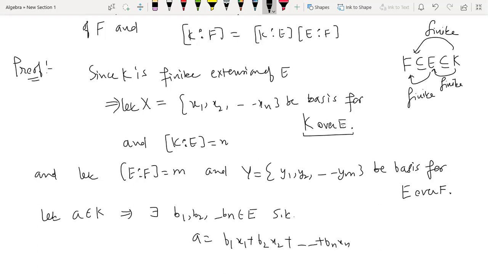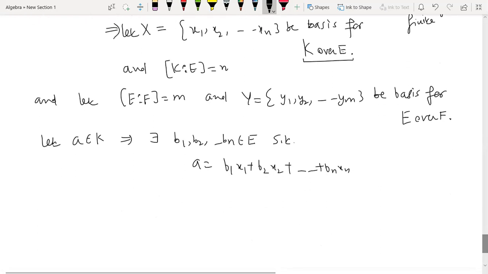Now since we have a basis of K, every element of K can be written as a linear combination of the basis elements, right? So we have written a linear combination of the basis elements x1, x2, ..., xn, where the scalars used in the linear combination, b1, b2, ..., bn, will be coming from E, the field. So a can be written like this. Let me just call this equation number 1.